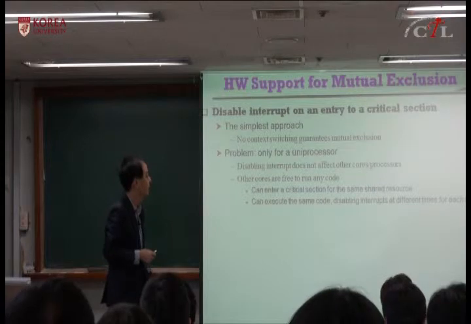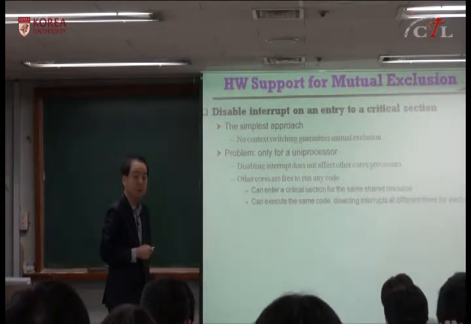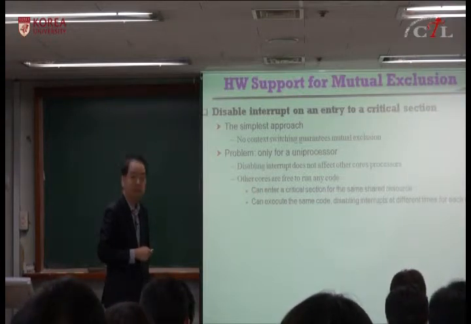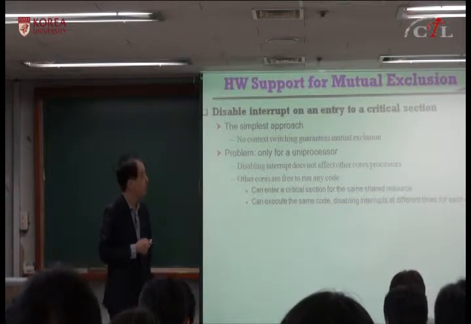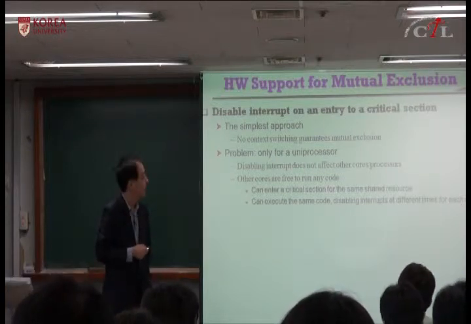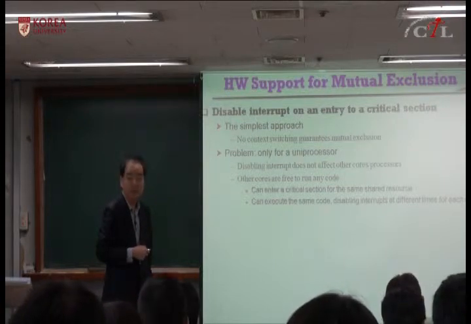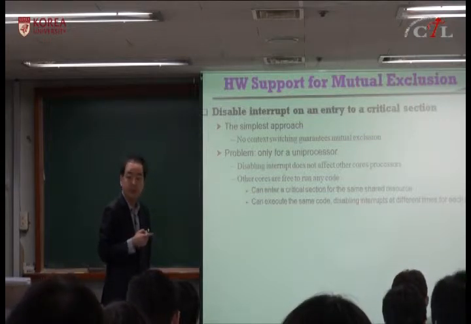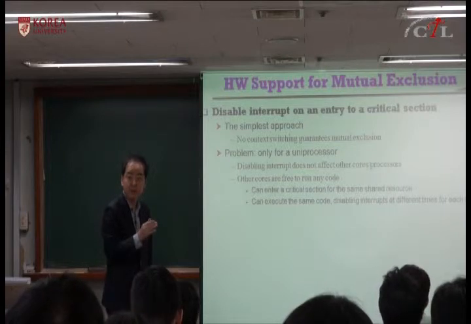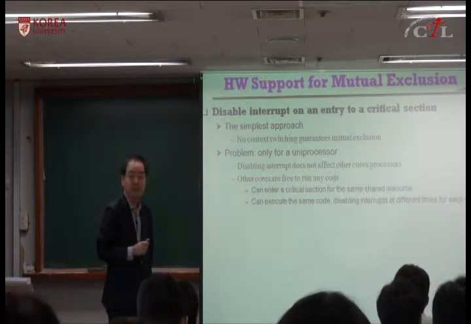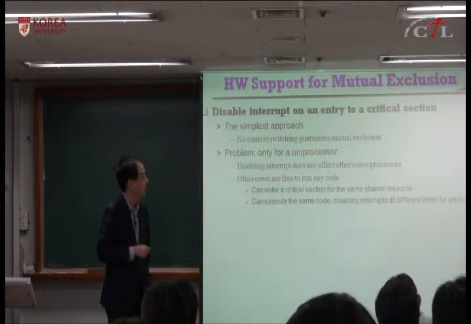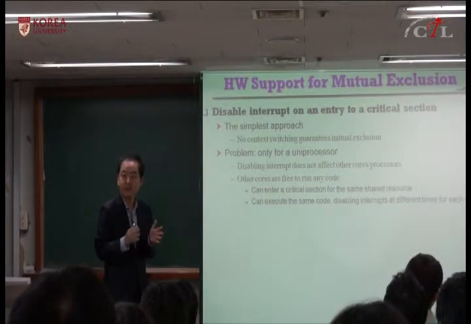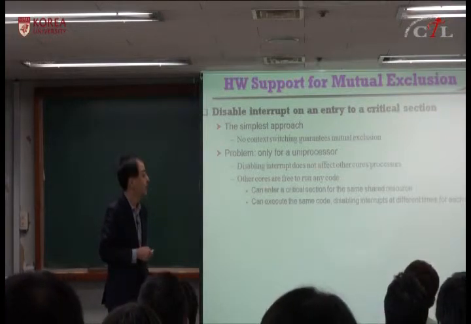It's independent. Other cores are free to run any code. So another core or processor can enter a critical section with the same shared resource, and it can cause problems for mutual exclusion. It can even execute the same code. You can execute the same code in multiple cores, but disabling interrupts affects only the particular processor that you disabled. For the other cores, it's nothing to do with the disabling interrupt. So you can run the same critical section, and multiple critical sections can exist for the same resource, which creates problems.